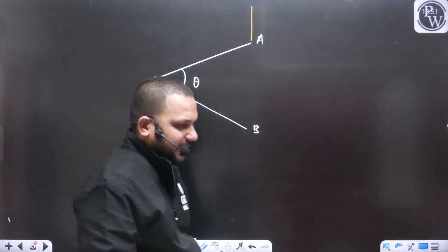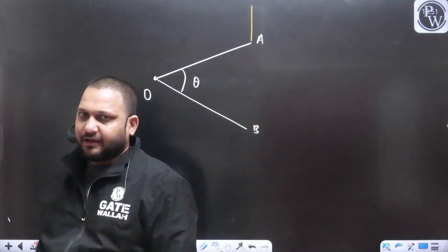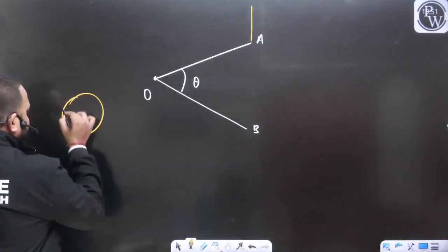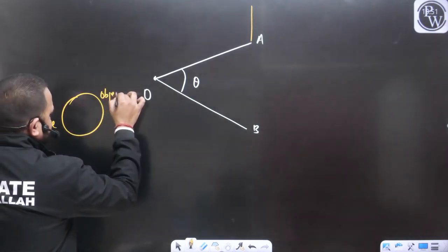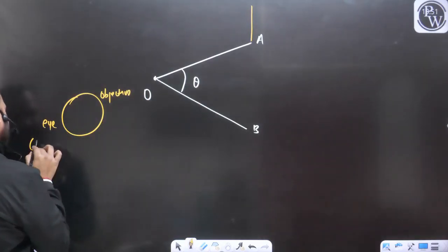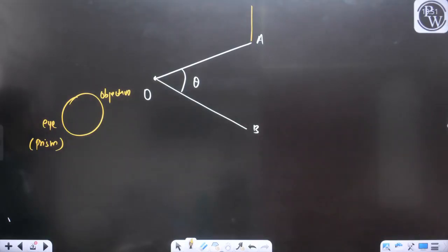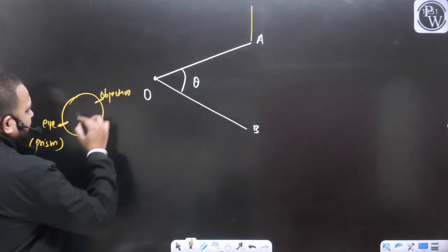Can we place the ranging rod like this at station A? You know, in your compass there were two sides. One was the eyepiece, the eye side, and another was the objective side. Here we have provided the prism. Do you remember? In the case of the prismatic compass, there were two sides, one was the eye side and another was the objective side.